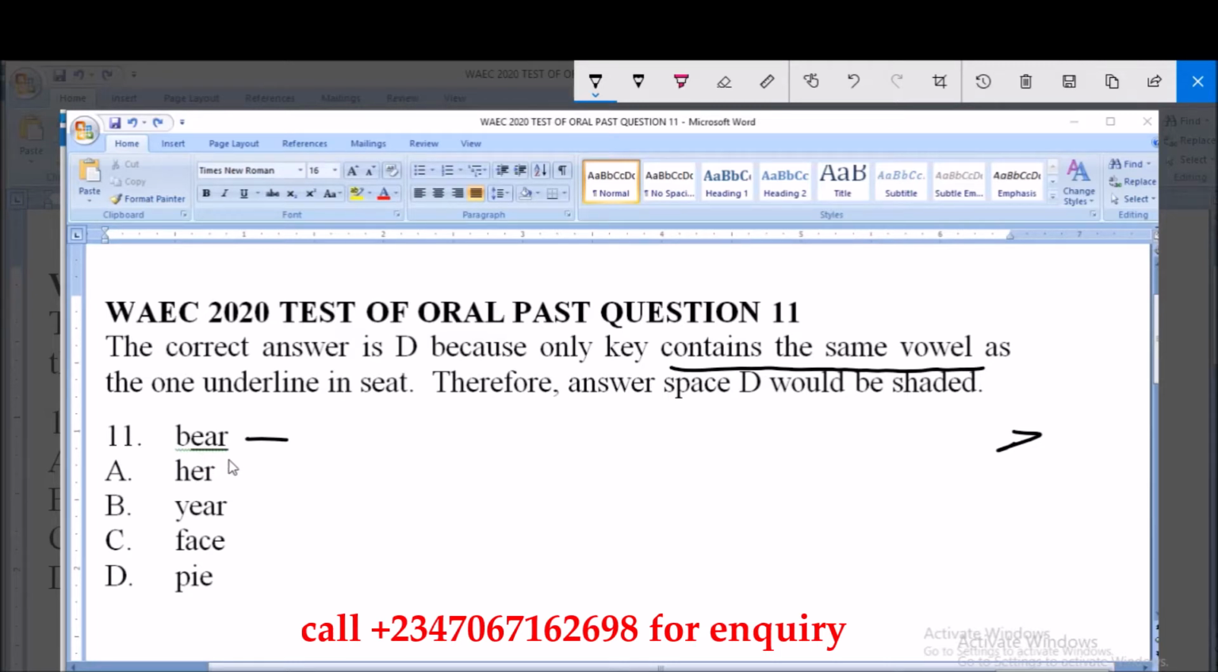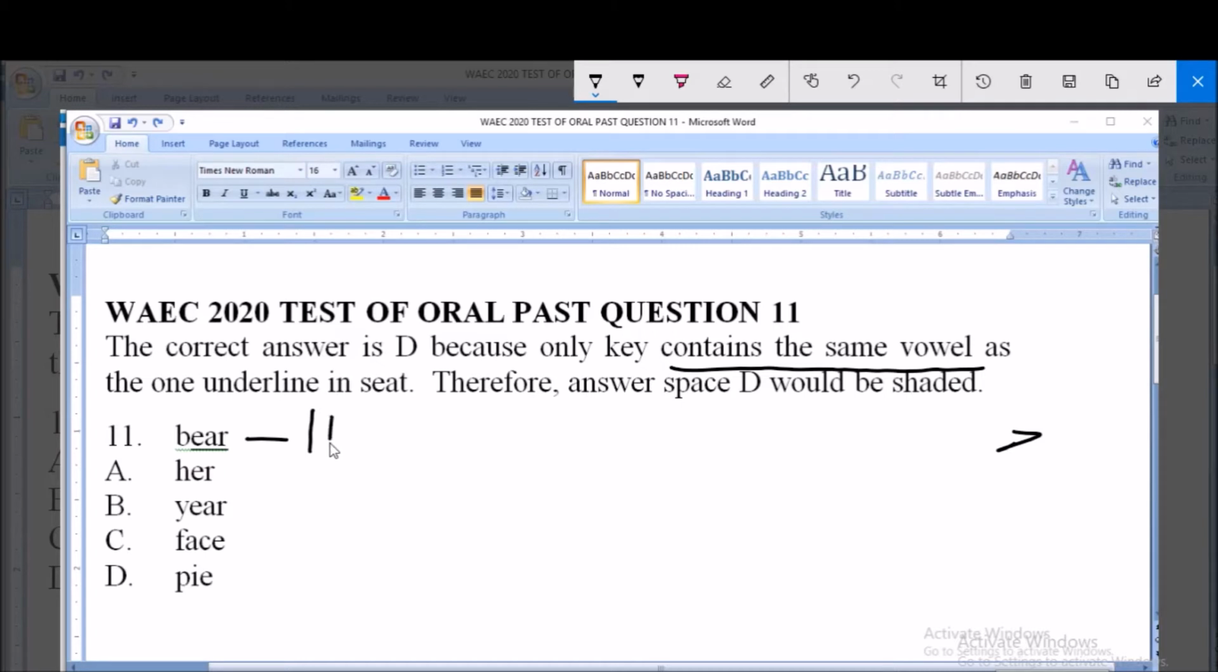So letters E, A, and R are underlined, and this word is pronounced as beer. By its international phonetic transcription, it is pronounced as beer. So this is the transcription. So let us transcribe the other words.